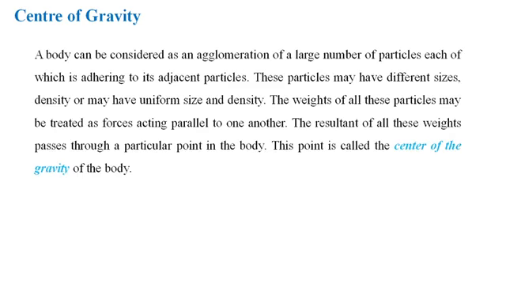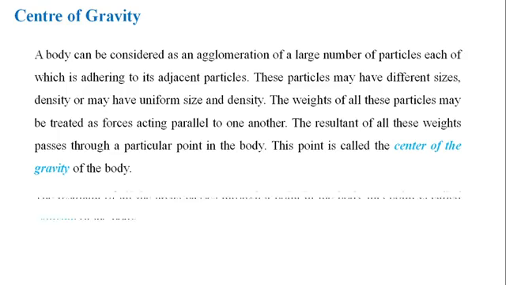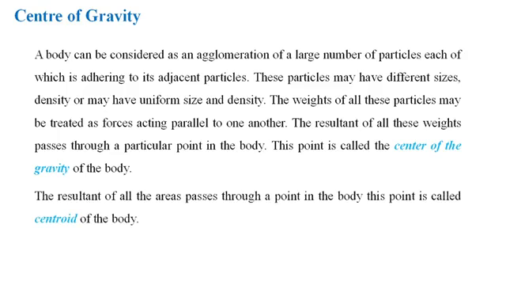First we'll see what is center of gravity. Every body may be supposed to consist of innumerable minute particles. The weight of all these particles may be treated as forces acting parallel to one another. The resultant of all these weights passes through a particular point in the body. This point is called the center of gravity of the body. What is centroid? The resultant of all the area passes through a point in the body. This point is called the centroid of the body.